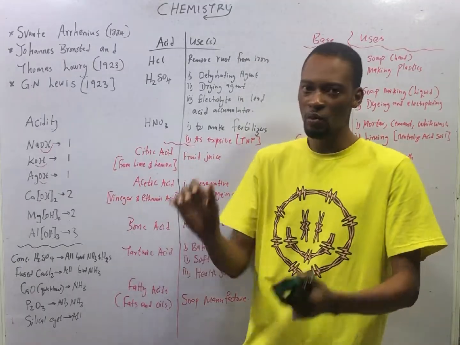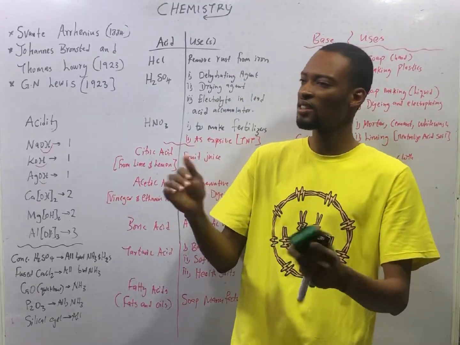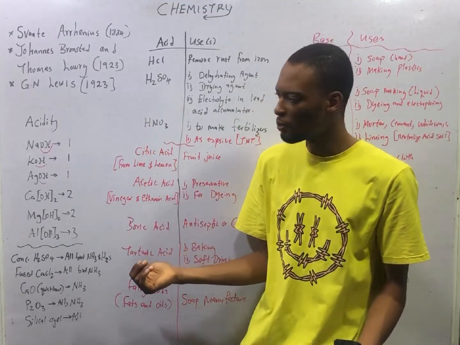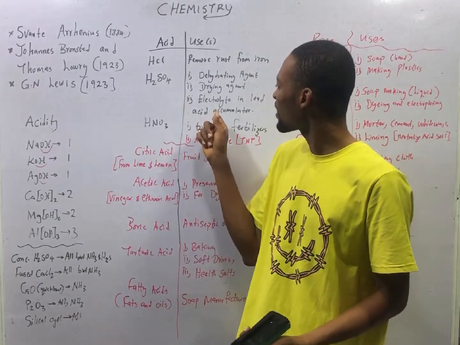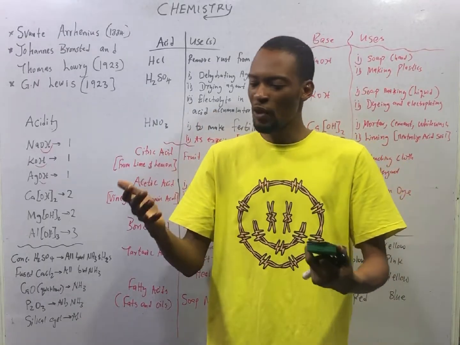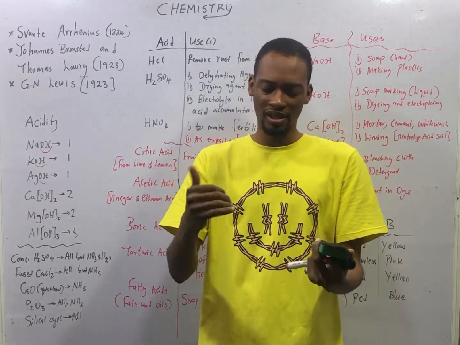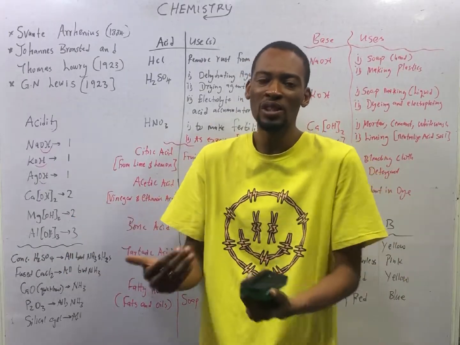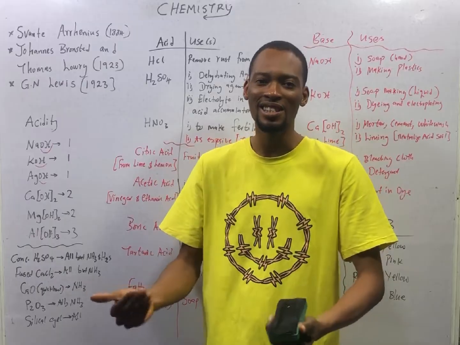And dehydrating will alter the structure of that substance. H2SO4 can be used for both. An electrolyte is a substance which, when direct current is applied through it, dissociates to conduct. So it conducts when it is in molten state or when it is in solution.